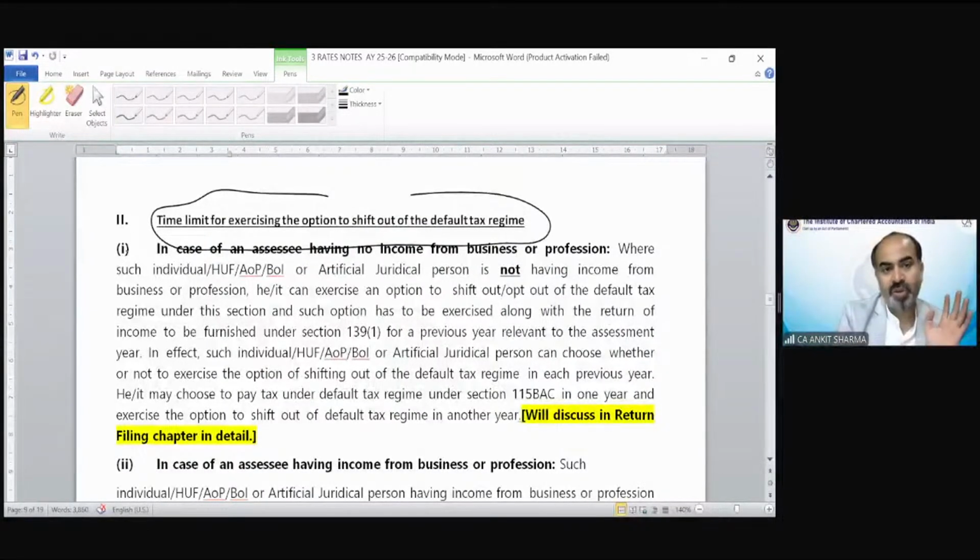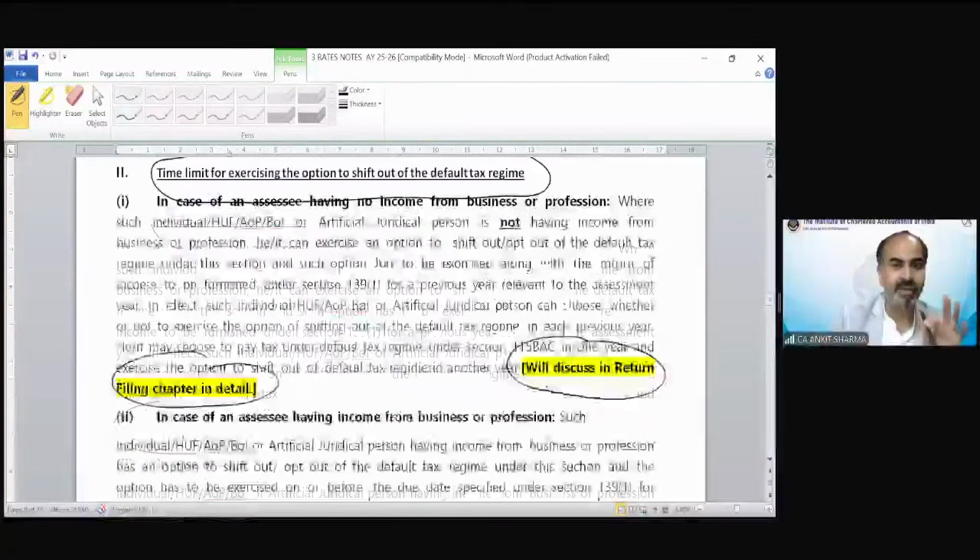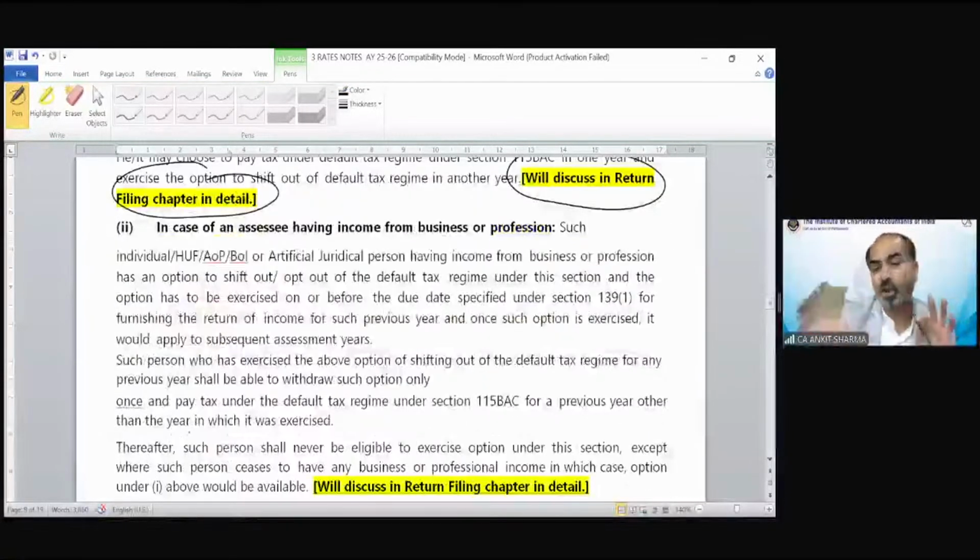So we have two options, and this is going to be discussed in the return filing chapter. I guess that is chapter number 8, unit number 8. So that is going to be discussed there. So do not worry.